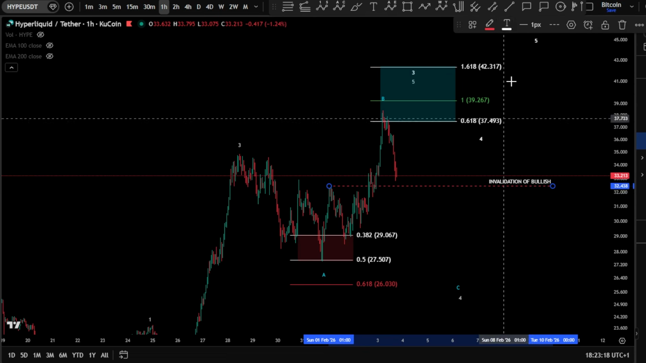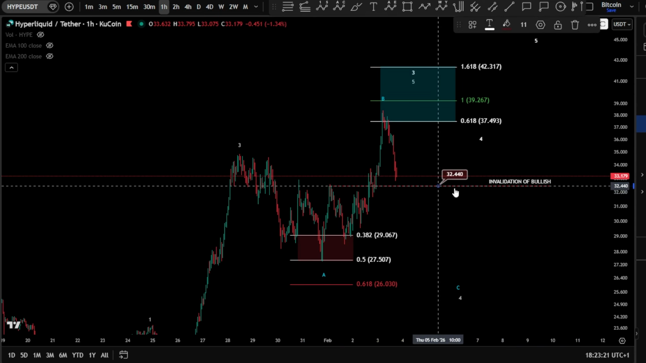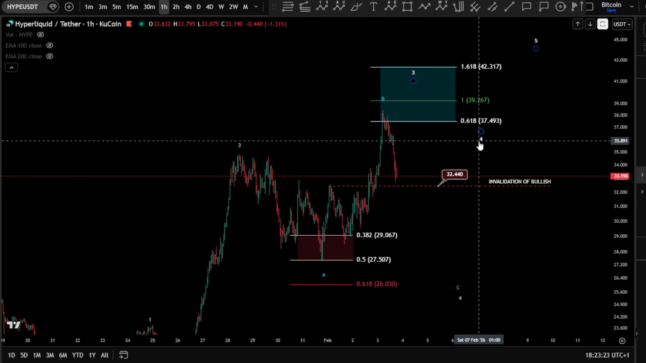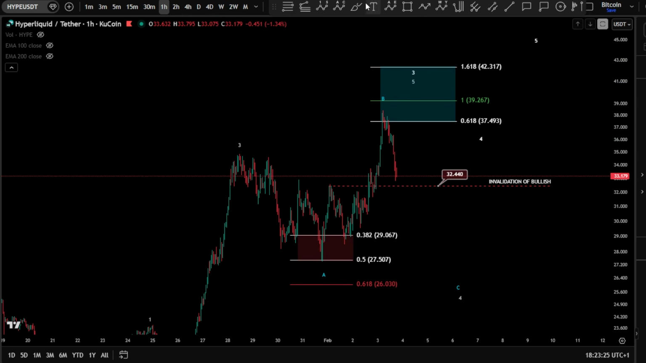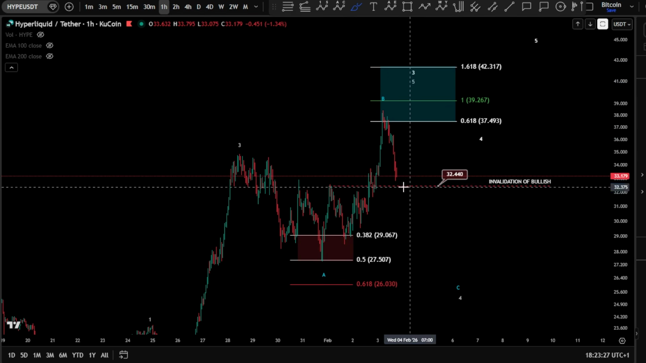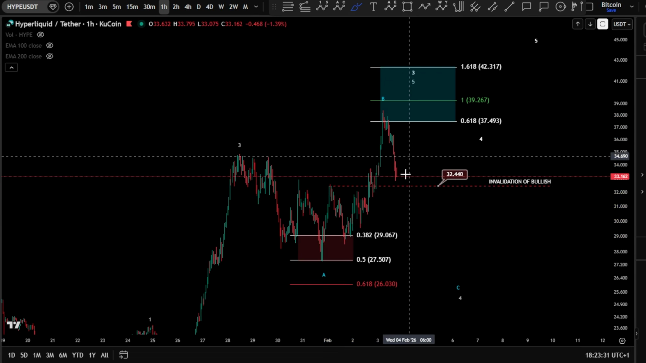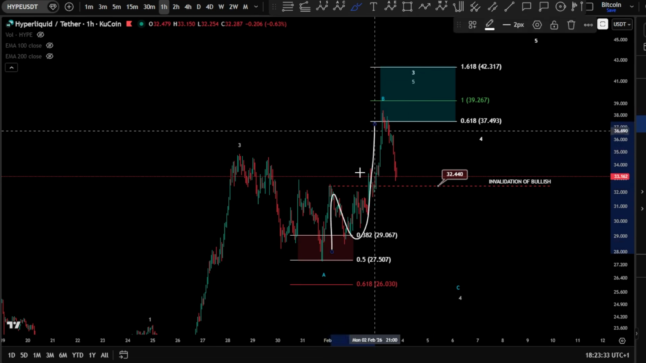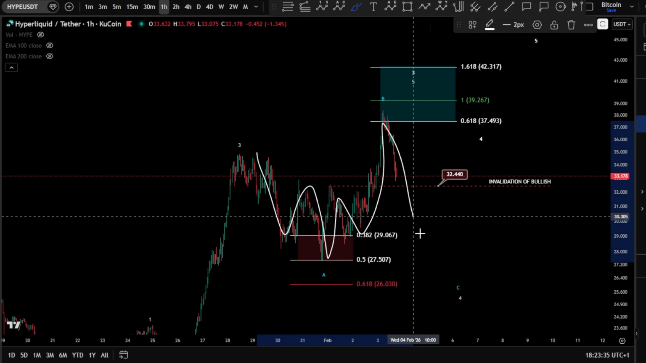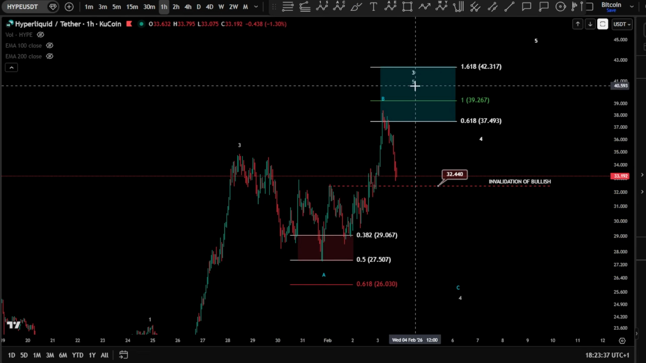But this will happen only if we take, of course, the invalidation of the bullish at $32.44. If this happens here, that means, of course, we cannot be bullish anymore. 1, 2, 3, 4, and a 5. That means we are finishing here three waves in an expanding flat and pushing for a wave C downward.